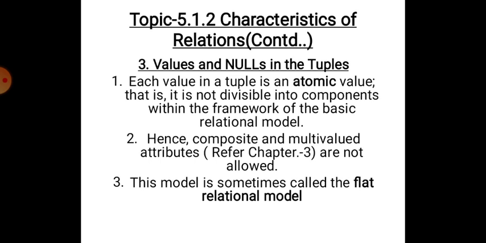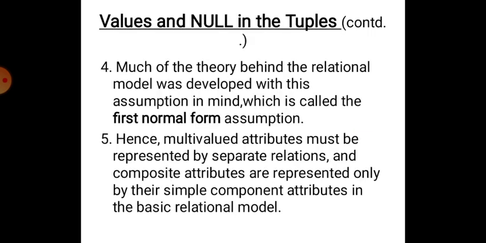Point number 3. This model is sometimes called the flat relational model. Point number 4. Much of the theory behind the relational model was developed with this assumption in mind, which is called the first normal form assumption.